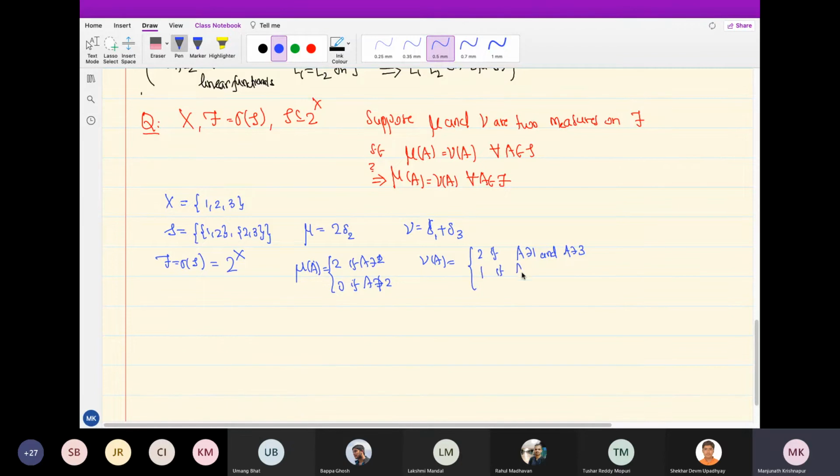It's 1 if A contains 1 and A does not contain 3, or 1 if A does not contain 1 and A contains 3, and 0 if A contains neither 1 nor 3. I put mass 1 at 1 and mass 1 at 3, and I add up those masses to get the mass of any set, like we do in probability. So what is mu of {1, 2}?